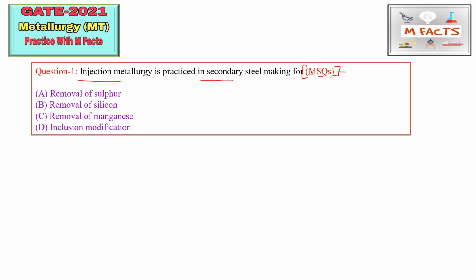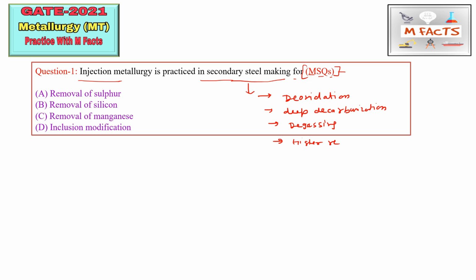This is a very nice question from the secondary steel making part, and this part is very important for GATE metallurgy. The purpose of secondary steel making is to produce clean steel by doing deoxidation, deep decarburization, and degassing. You can also write down these points; it will be very beneficial for making short notes. Deoxidation, deep decarburization, degassing, these are all objectives of secondary steel making, along with higher recovery of alloying elements.